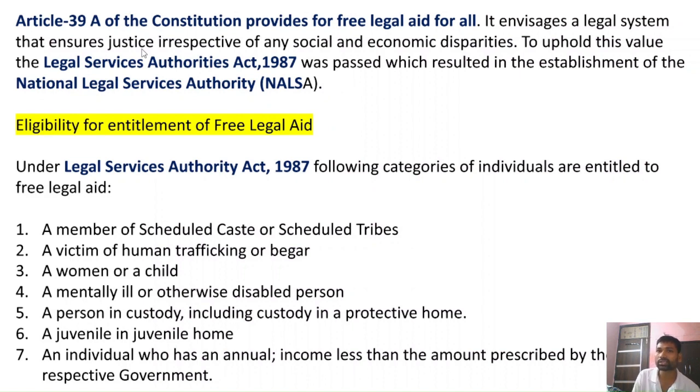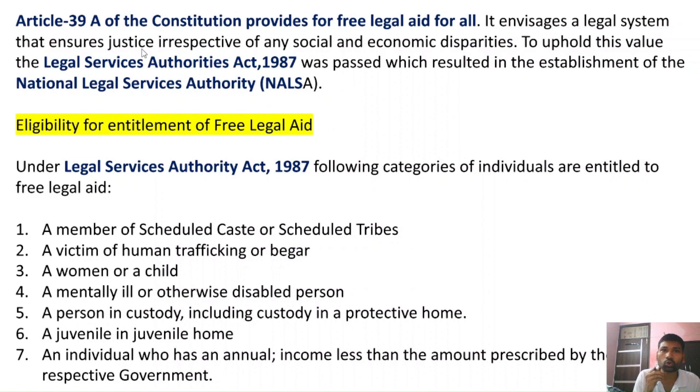However, we still have a sizable chunk of marginalized, weaker and vulnerable sections.